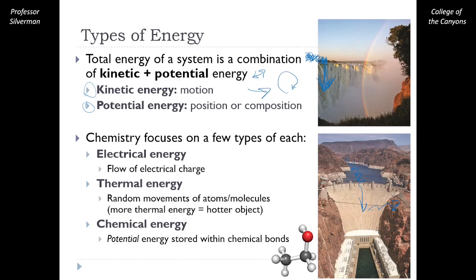We can focus in on a couple of specific types of energy in our chemistry course. One type is thermal energy. This is a type of kinetic energy, random motion of our atoms and molecules based on our temperature. We can also think about chemical energy. This is a type of potential energy where we are storing energy inside of chemical bonds.